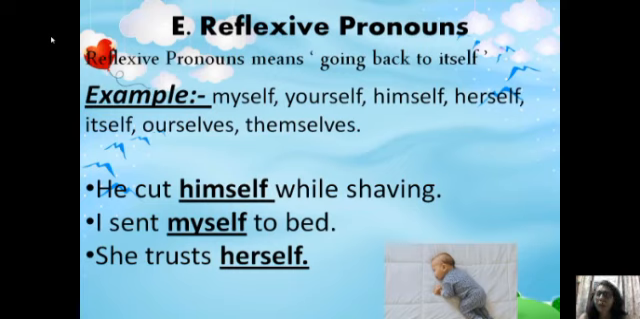Always remember that a reflexive pronoun comes after the verb. Look at the first sentence, he cut himself. Himself comes after cut. I sent myself. Myself comes after the verb sent. She trusts herself. Herself comes after the verb trusts.